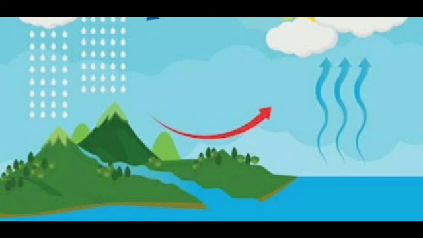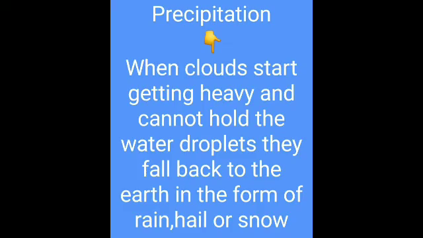The wind moves the liquid around to form the clouds. So after this condensation process, the wind moves the liquid around, leading to the formation of clouds. Then only are clouds formed after condensation. Clear children? Yes. The next stage is precipitation.